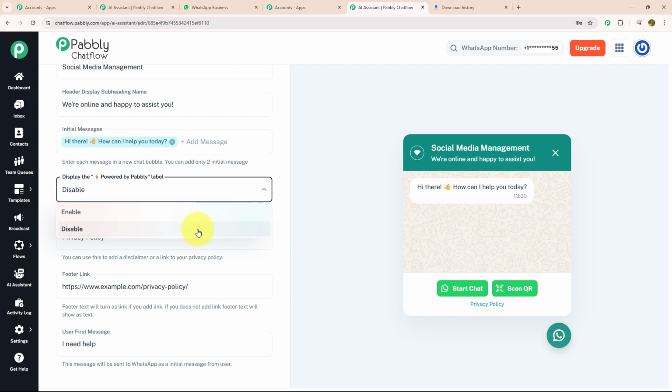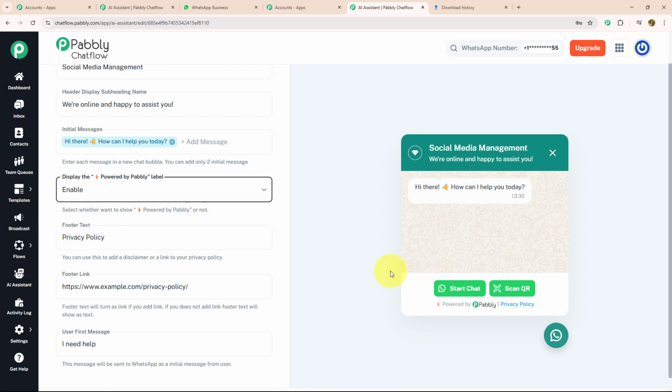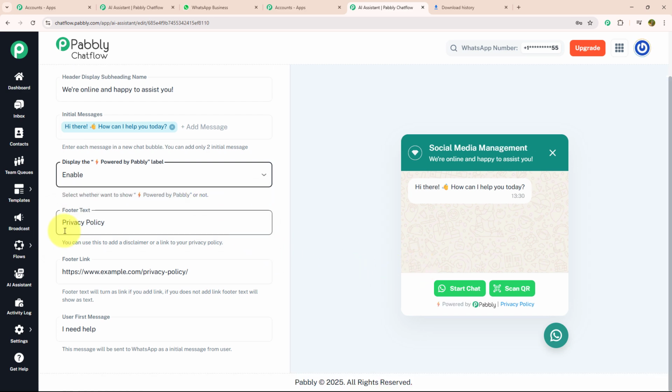If you select disable, it is not going to be shown. I'm going to select enable as I don't have any issue with that. Now you need to put footer text and footer link of your privacy policies. Below that, you need to enter a message that your customer could put as an initial or trigger message. As I have entered my message like I need help, I will keep it as it is.